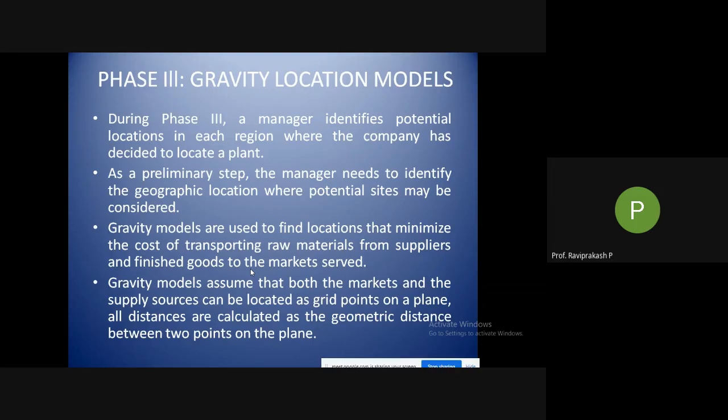I'll not go much deep into this, but I'll explain in general. If my facility is here, I'll take this particular point as my origin. From here, how far do I need to go in all the directions to get different things, whether it is raw material or transporting my finished product to the market? Taking a midpoint as my facility, how far do I need to move in all the directions? That is what they are telling you: the geometric distance between 2 points on a plane.